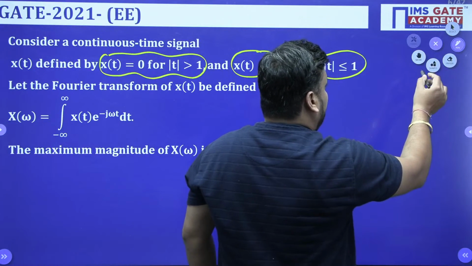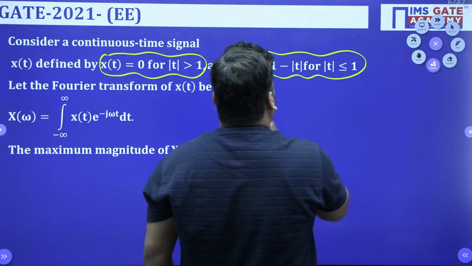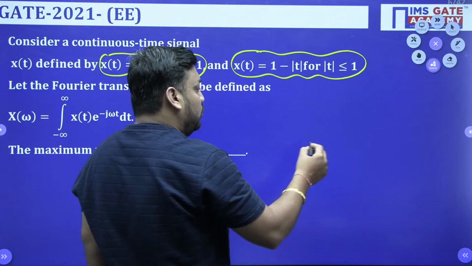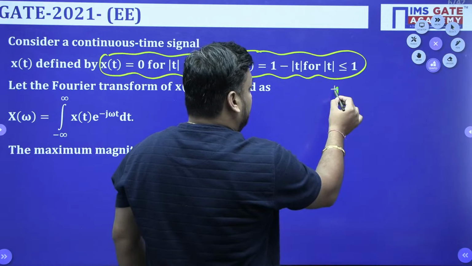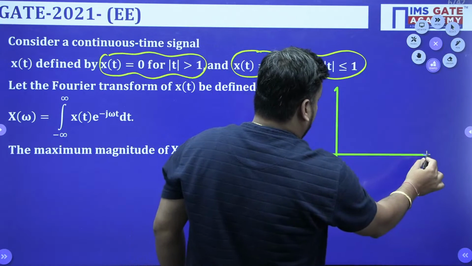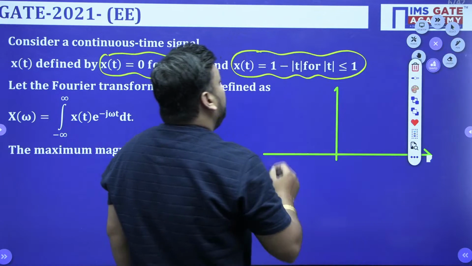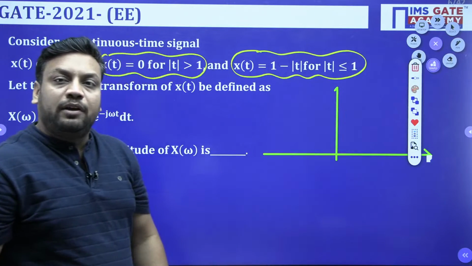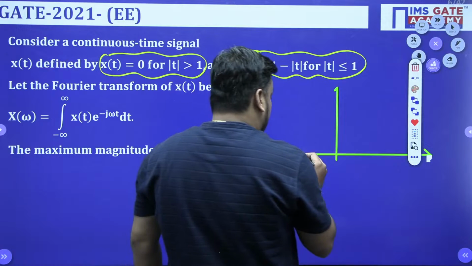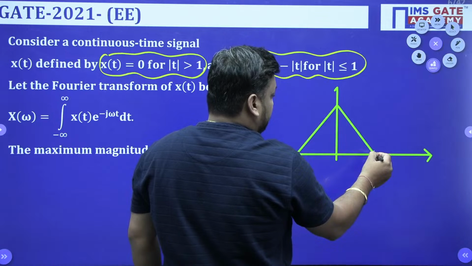So first of all students, the concept is you have to make the diagram, you have to make the curve from this function representation. You need to make a graph. So if you make the curve, what will you get, guys? The curve will look like this. Because of mod t, do you know mod t curve is nothing but a V-shaped curve, and when you subtract 1 minus mod of t, you will get a curve just like a triangular nature.